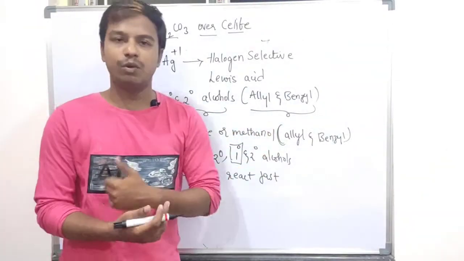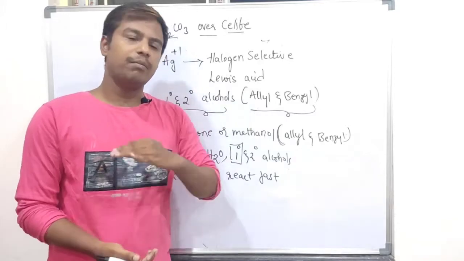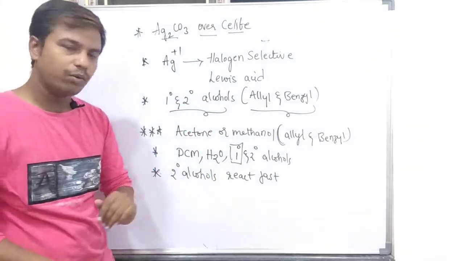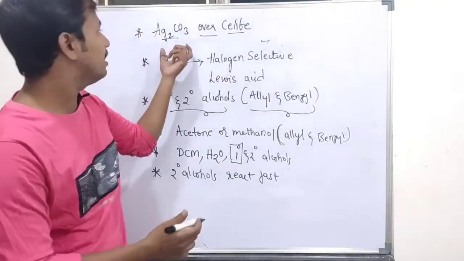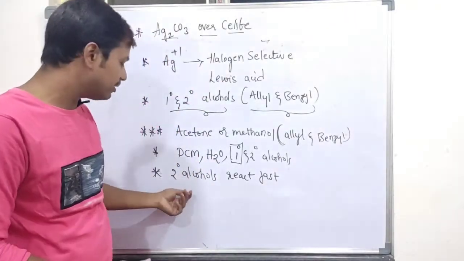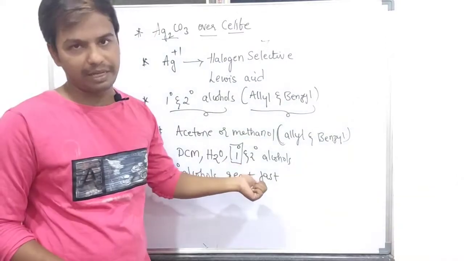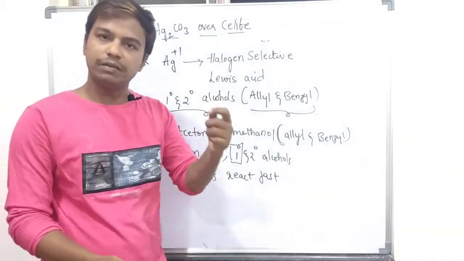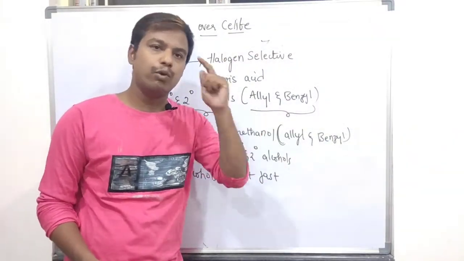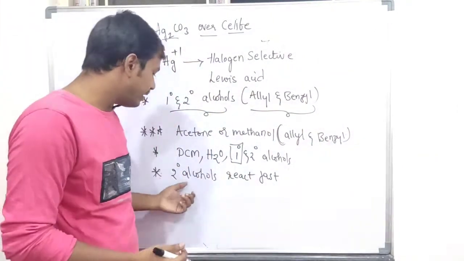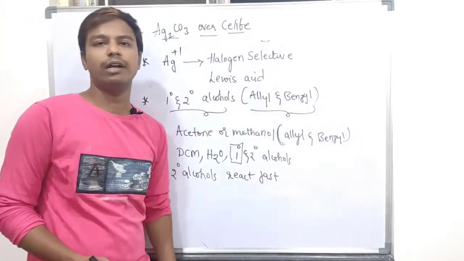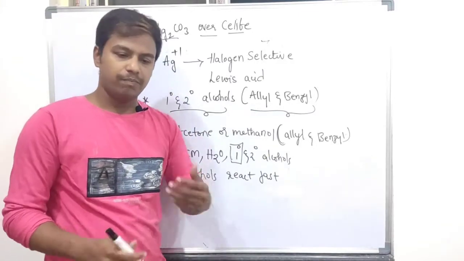TLC is a simple method used to detect the completion of the reaction. Basically, don't bother about it. So secondary alcohols react fast. That indicates silver carbonate selectively oxidizes secondary alcohols over primary alcohols. Primary alcohols also will react, but very slowly.